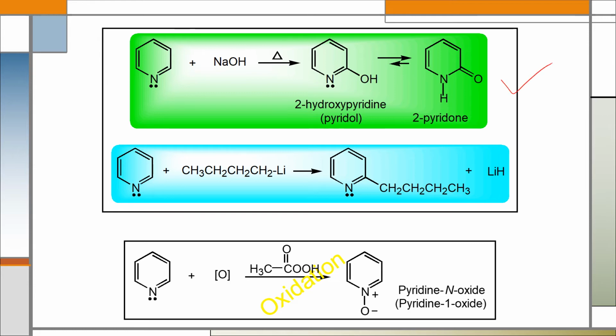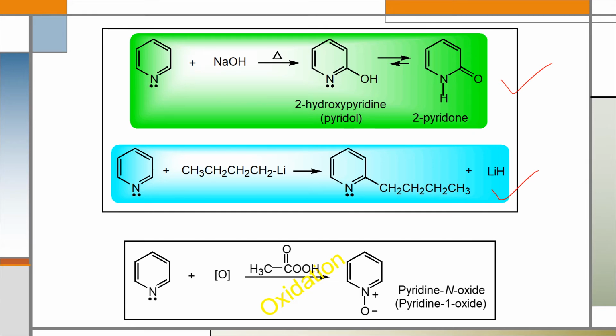When pyridine reacts with n-butyllithium, after nucleophilic substitution reaction, 2-butylpyridine will be the major product. So pyridine usually undergoes nucleophilic substitution reaction, and under extremely vigorous reaction conditions it undergoes electrophilic substitution reaction also.